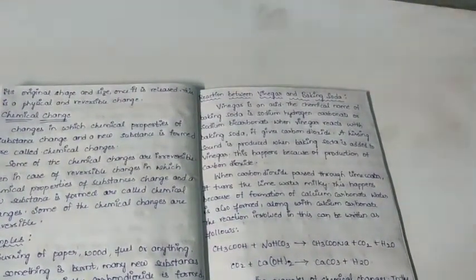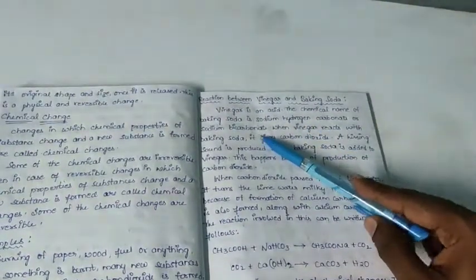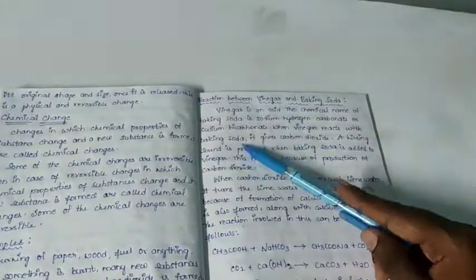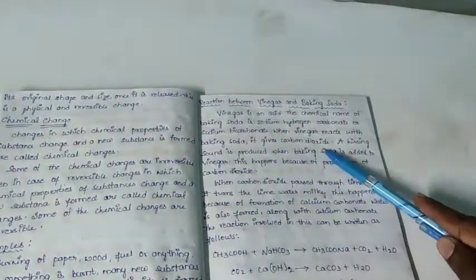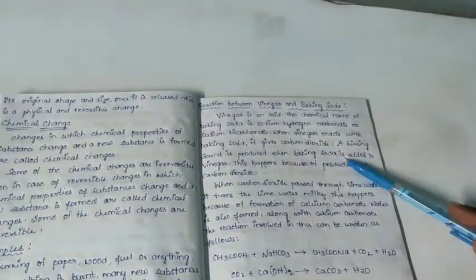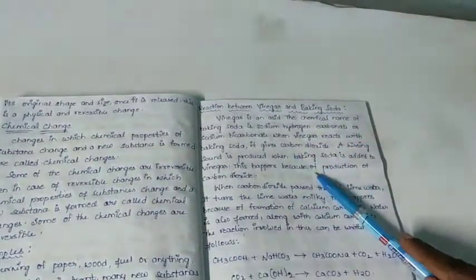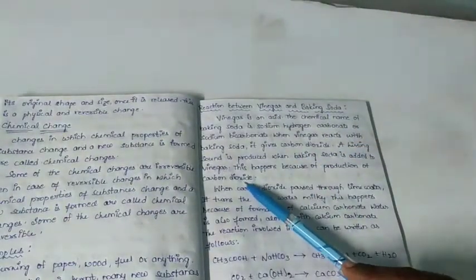Reaction between vinegar and baking soda. Vinegar is an acid. The chemical name of baking soda is sodium hydrogen carbonate or sodium bicarbonate. When vinegar reacts with baking soda, it gives carbon dioxide. A hissing sound is produced when baking soda is added to vinegar. This happens because of production of carbon dioxide.